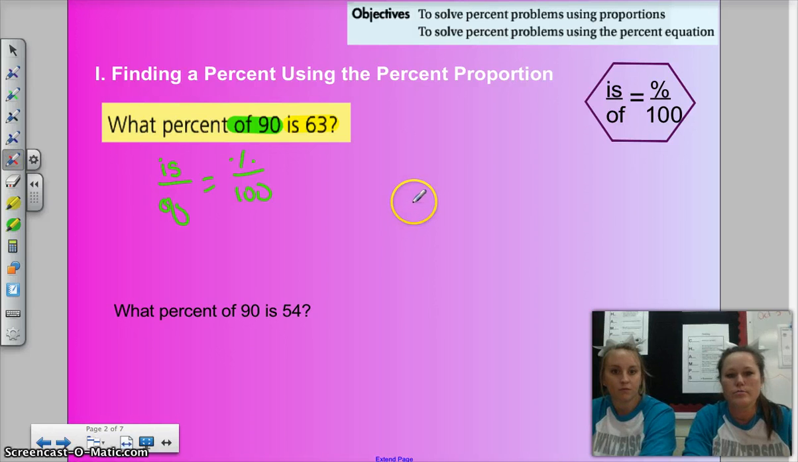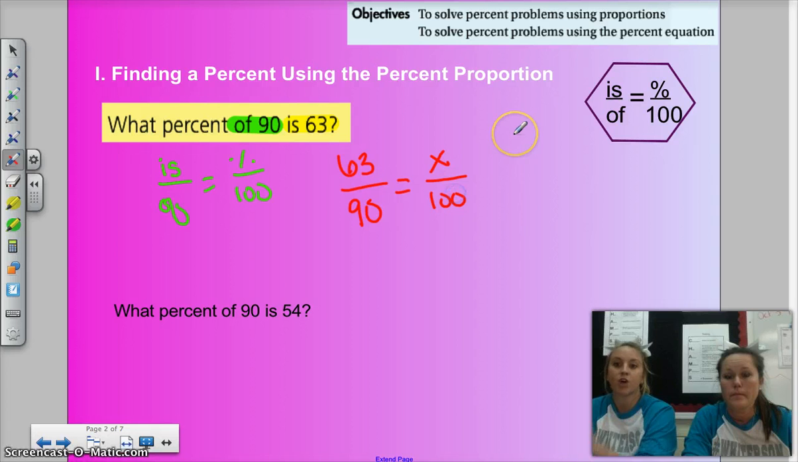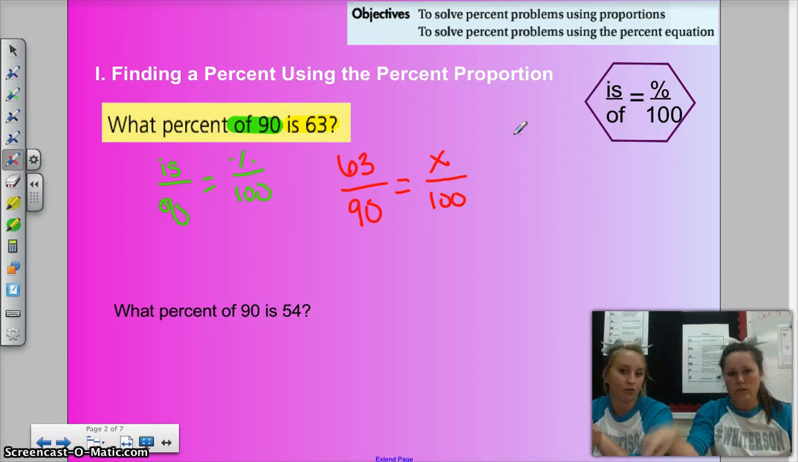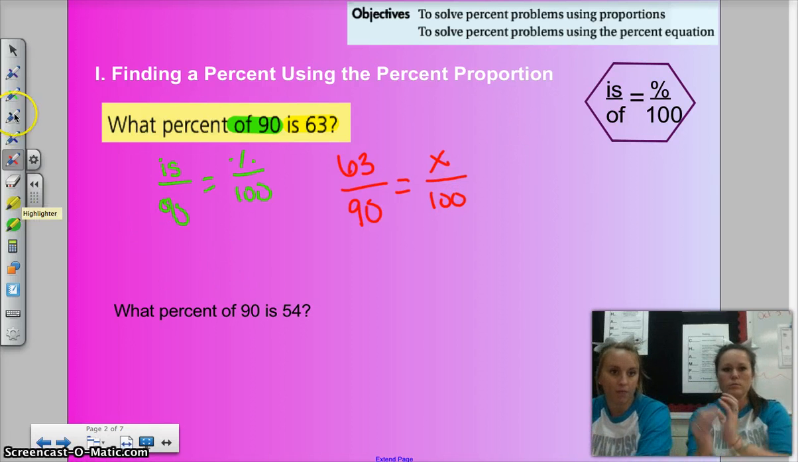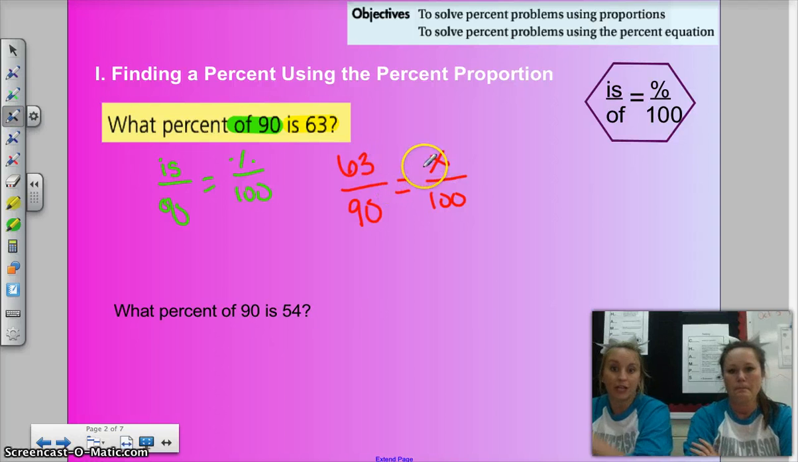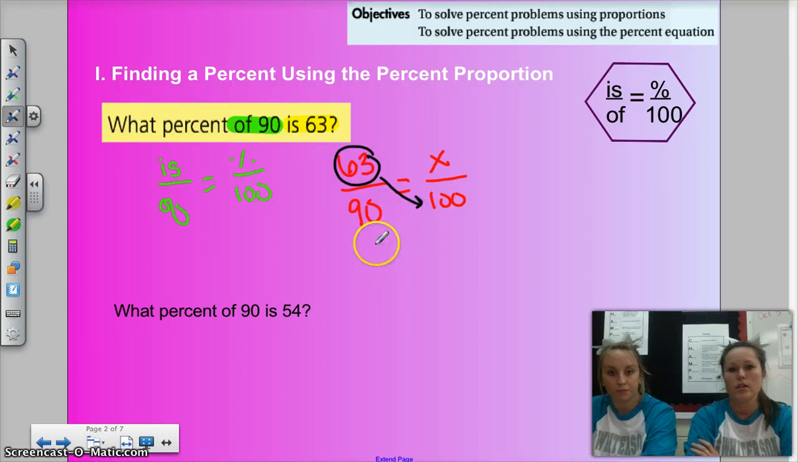Okay, is over of equals percent over 100. So now we're going to pop those babies in there. Is is 63, so that's my is. Of 90, that's my of. What percent is what I'm solving for, so I'm going to put my big fat X there. And the 100 is always there. It's your anchor. Then we do exactly what we've been doing this whole time. 63 times 100 is 6,300 equals 90x.